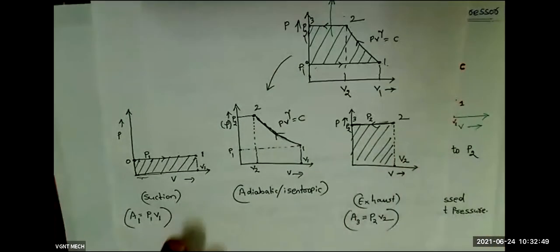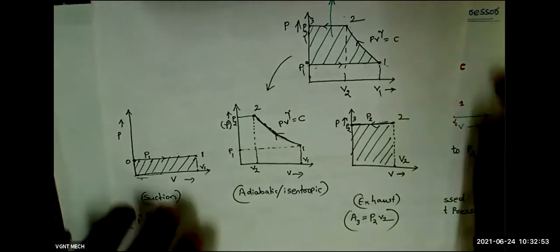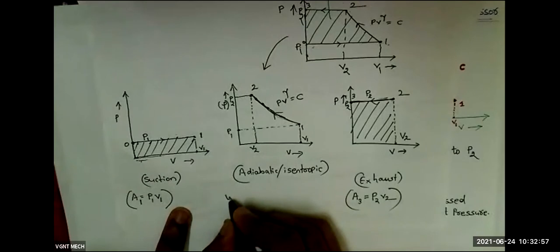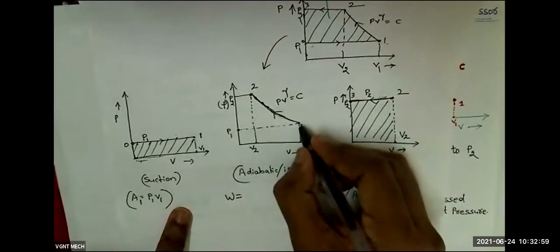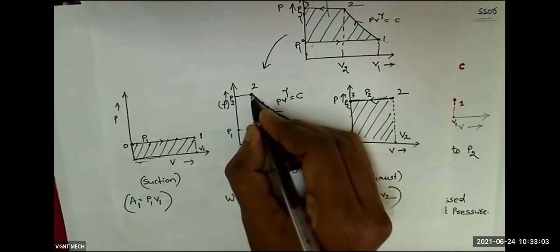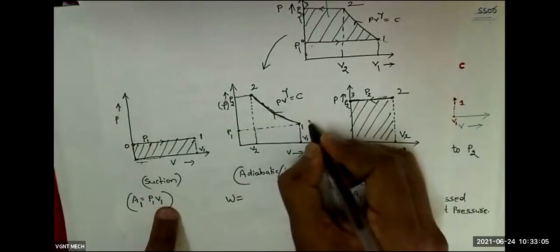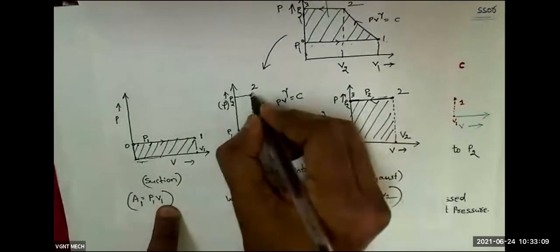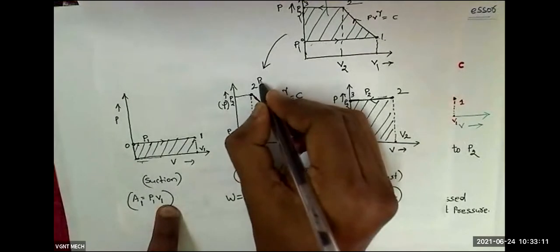So can anybody tell me, in thermodynamics, in unit 1 only, this is there. What is the work done during the adiabatic process? At this point we have the pressure P1, volume is V1. In this point, what is the pressure?